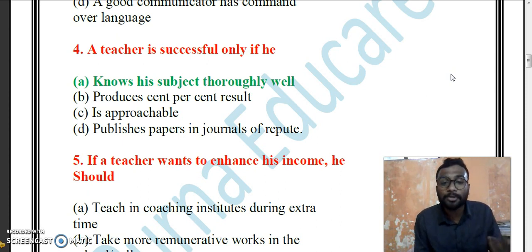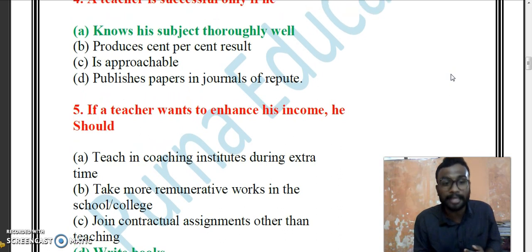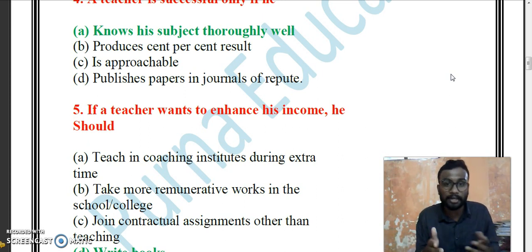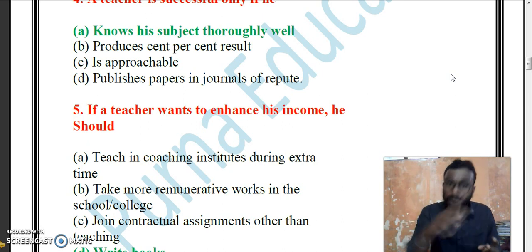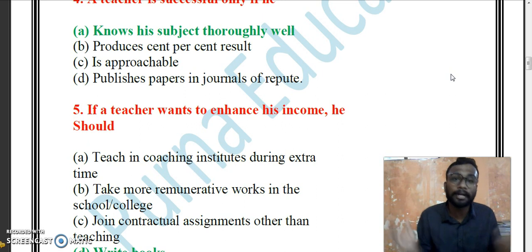If a teacher wants to enhance his income, what should he or she do? First option, teaching in the coaching institutes during the extra time. See, during extra time, what does it mean? Extra time, generally a teacher will get only in rare cases. So in rare cases, if we go for coaching, there should be a certainty or time limit for the coaching. Extra time coaching is not possible generally to earn more income.